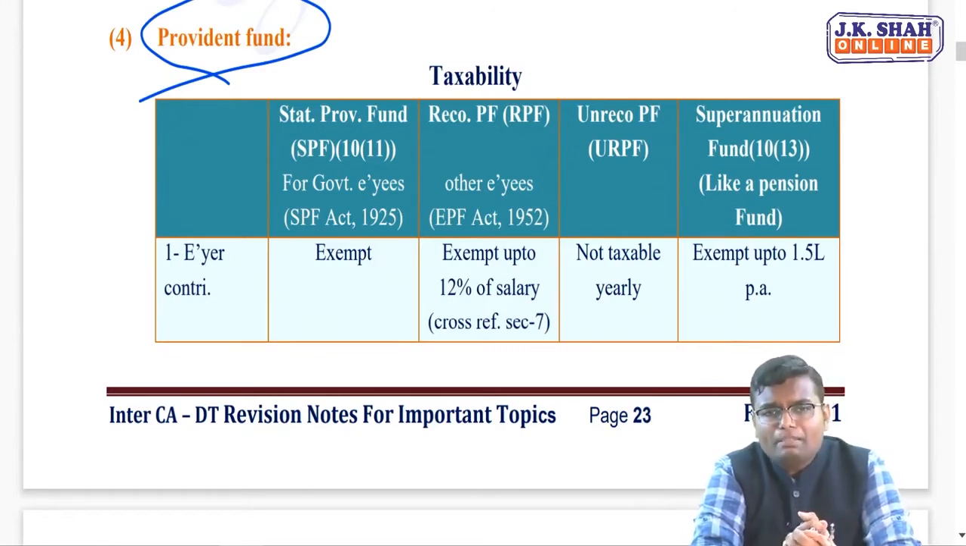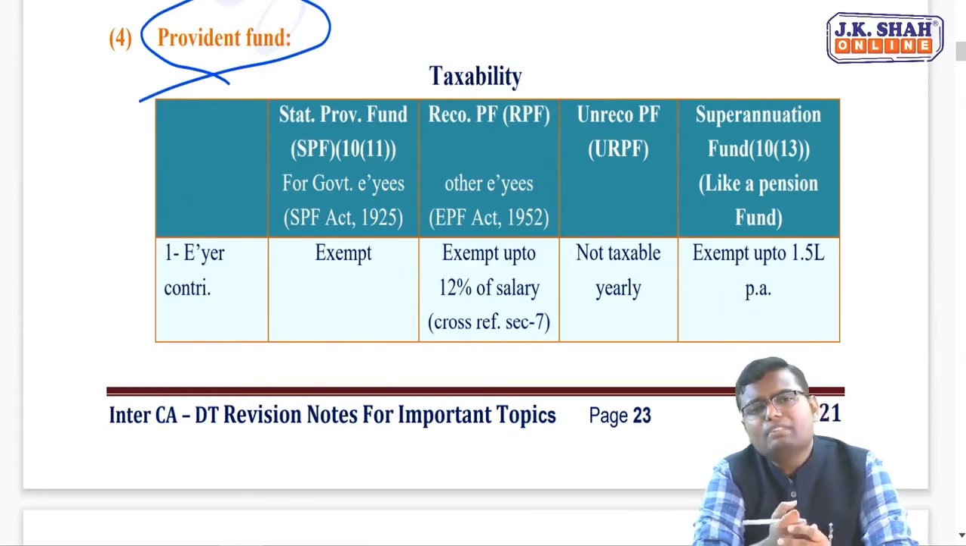One more is there, public provident fund, but it is not only for employees, it is for each and every person. Each and every person can invest in PPF, that is public provident fund. So I have not covered it over here, that will be covered in the deduction chapter.